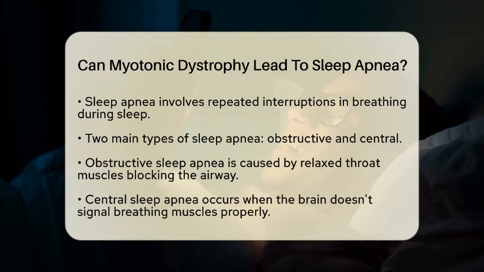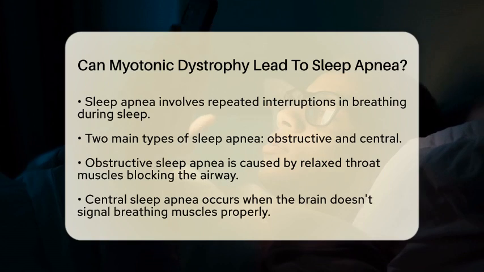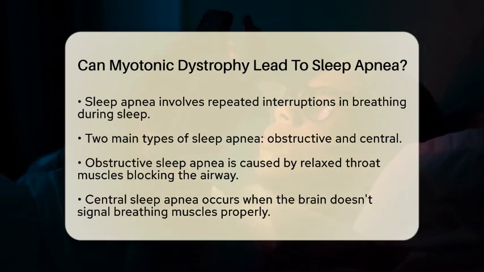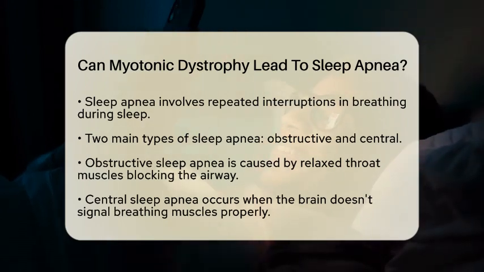Research shows that nearly all adults with myotonic dystrophy examined had some level of sleep apnea, ranging from mild to severe. Many patients experience excessive daytime sleepiness, which is a strong sign of sleep apnea. However, some may have sleep apnea without noticeable daytime sleepiness.